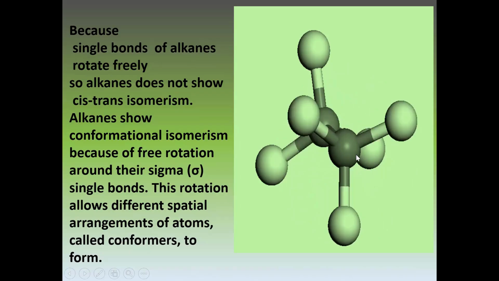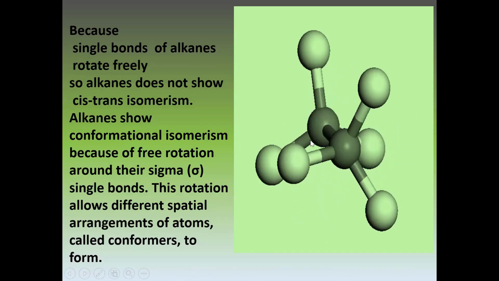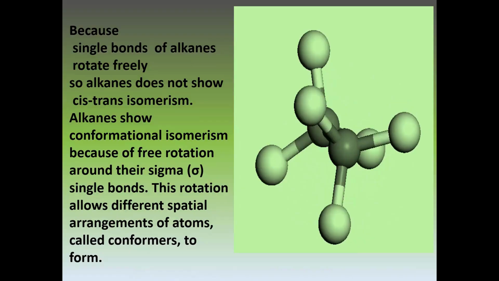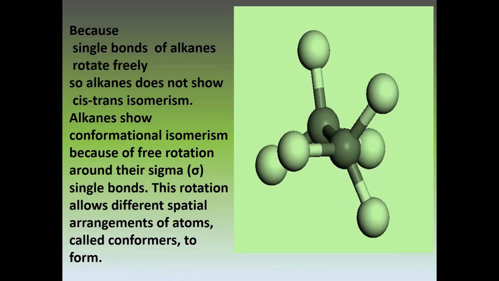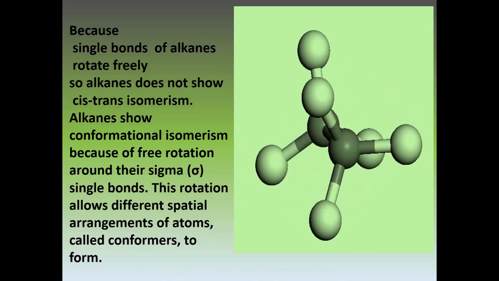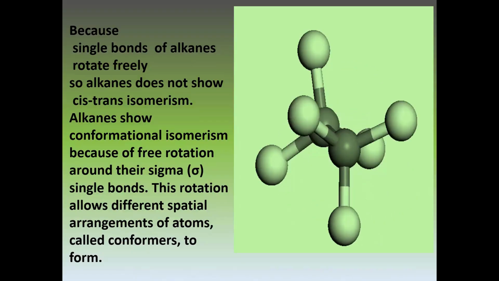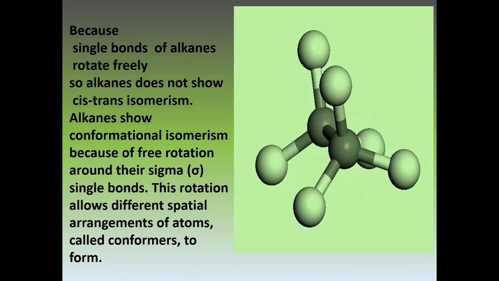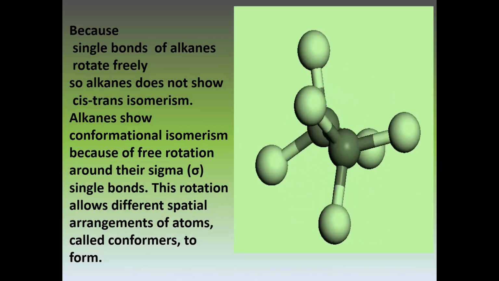This type of free rotation gives different spatial arrangements which are called conformers, and the isomerism is called conformational isomerism. But we will focus our attention on geometric isomerism and optical isomerism.